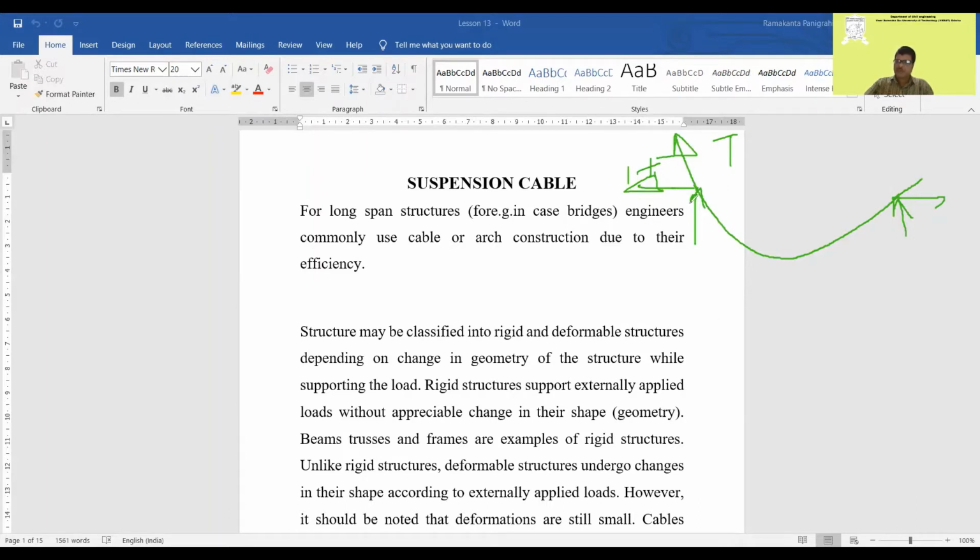So there are cable stayed bridges, but these are cable bridges. In nearby Odisha, you can see them at the Dhabaleshwar temple. You can visit the temple and see both things, the cable bridge as well as Lord Shiva. Now this is very efficient for long span bridges, so that is why it is being used.